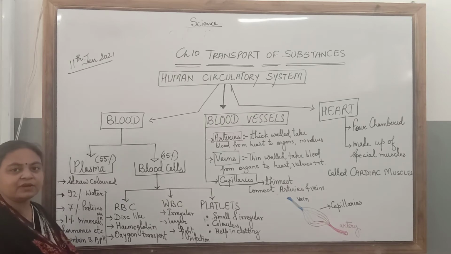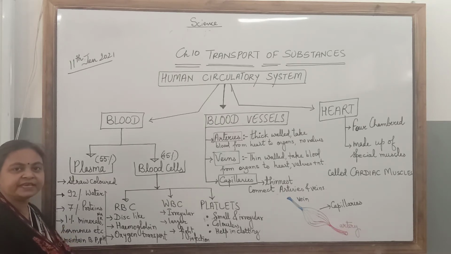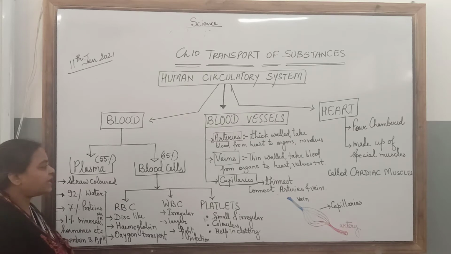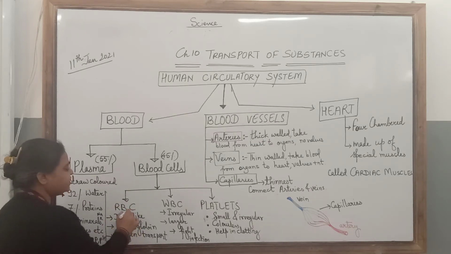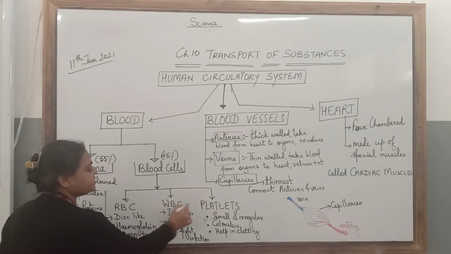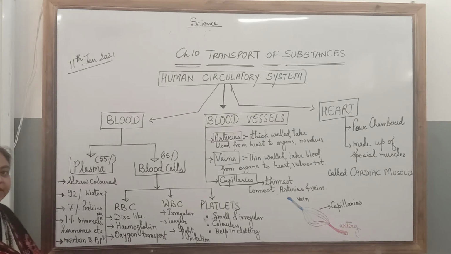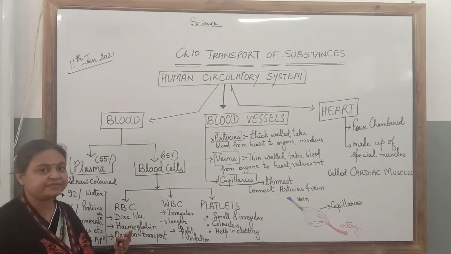Plasma is a yellow colored or light yellow colored, straw colored, we can say, liquid. It consists of 92% water, and the three types of blood cells, RBCs, WBCs and platelets, they are suspended in the plasma. This plasma is very important as it contains 7% proteins, helps in the transport of proteins.